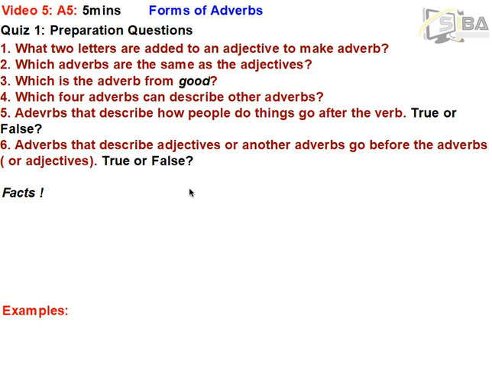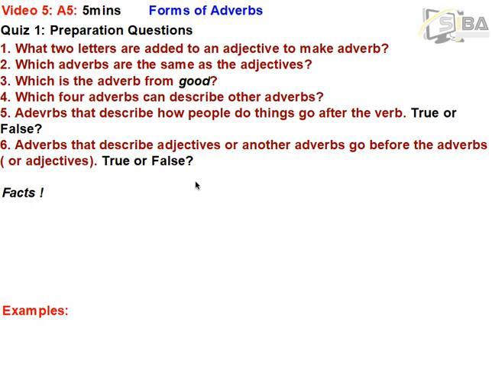The first one is very simple. What two letters are added to an adjective to make an adverb? If you look at examples of adverbs, especially adverbs of manner, there are two letters that we add to an adjective to get an adverb. So write those letters.